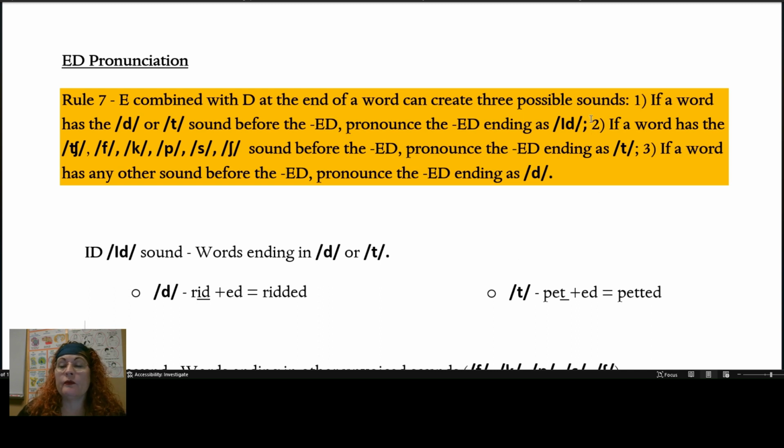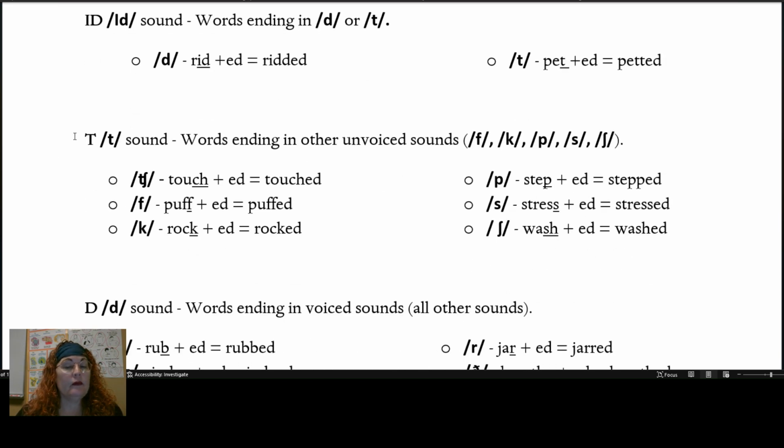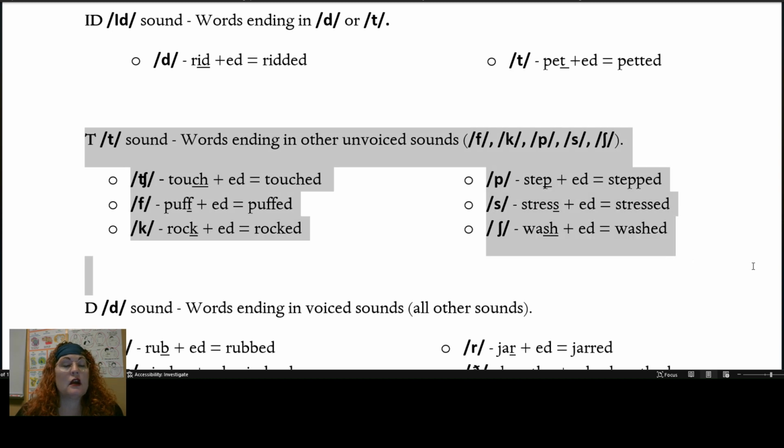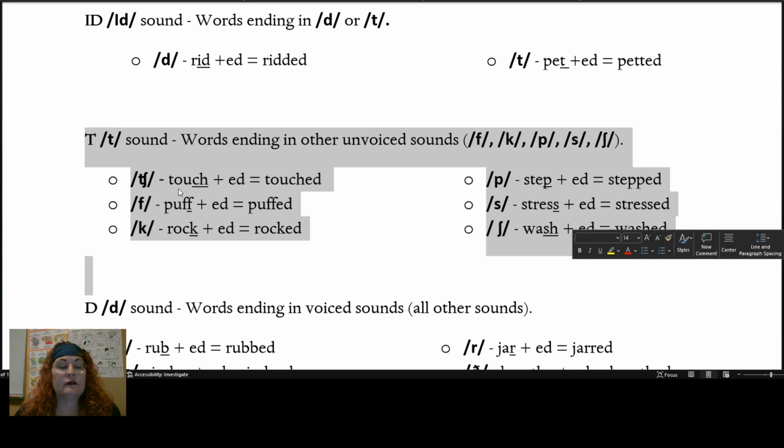Number 2, if a word ends in ch, f, k, p, s, sh, make the ed sound like a t. For example, touched, puffed, rocked, stepped, stressed, washed. Note the ending sound of these words.